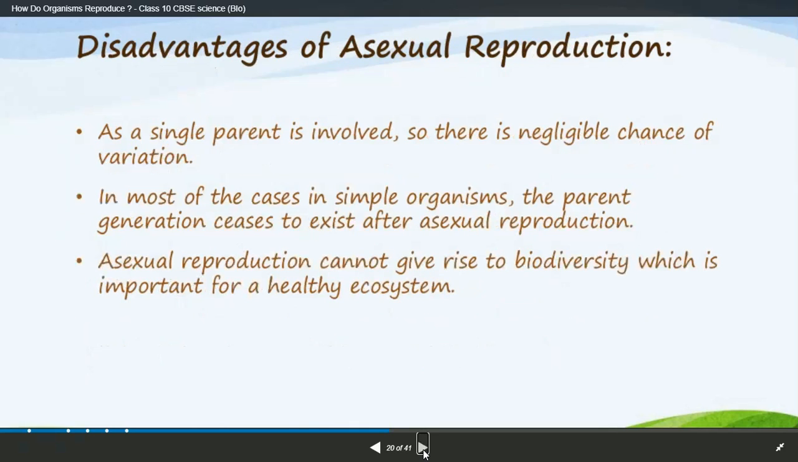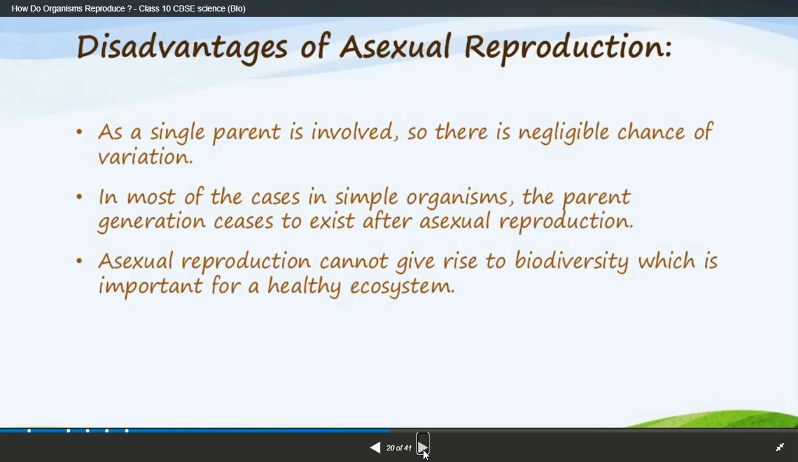So next we are going to learn about the disadvantages of asexual reproduction. Obviously if there are some advantages, then there will be some disadvantages. With a single parent involved, there is negligible chance of variation. So if you want some variation, it is not possible in asexual reproduction. Why? Because exact copies are being formed. In most cases, in simple organisms, the parent generation ceases to exist after asexual reproduction. If you imagine an amoeba, it divides, and after dividing, the parent amoeba will suffer a lot to survive for a long time.